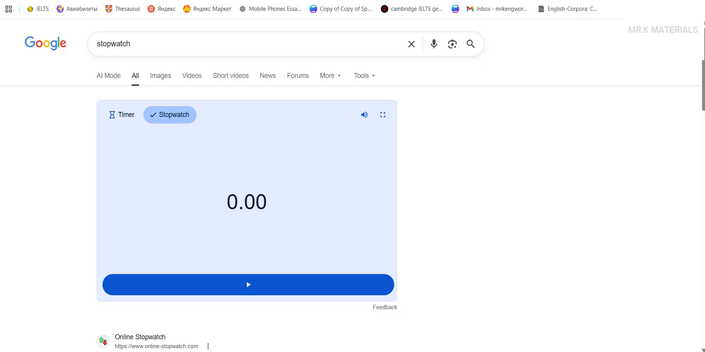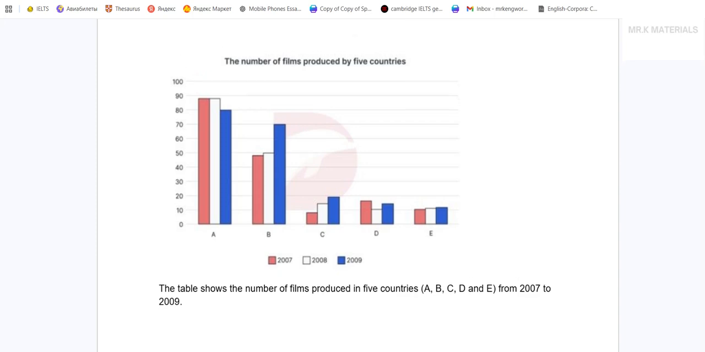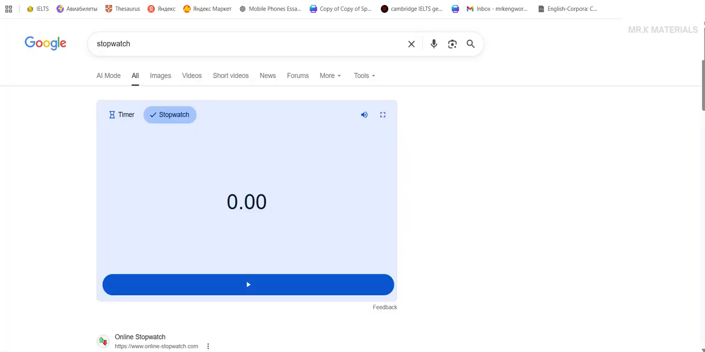I have a stopwatch right here, and right now I'm going to demonstrate how to write a Writing Task 1 graph, more specifically a trend graph with a few trends. I have only 3 years, and I have only five categories. Again, because I have 3 years, I would say it doesn't have too much information or too much data. All right, let me start the stopwatch.